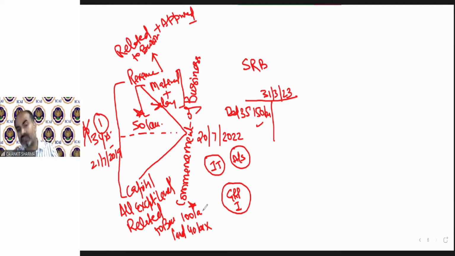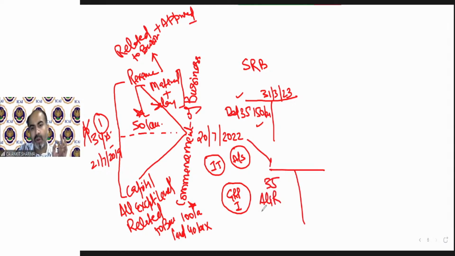So if there are any expenses before commencement of business, then expenses of revenue nature, only material and salary, will be included. And for capital nature, all expenses except land will be allowed as deduction in the year of commencement of business. After commencement of business, all expenditure is allowed, whether it's capital or revenue. After 20 July 22, all expenditure is allowed under Section 35, all revenue, all capital except land. Land expenditure cannot be allowed in any case. Fine. So this is the before commencement provision. We can name it A. And this is after commencement, say B.